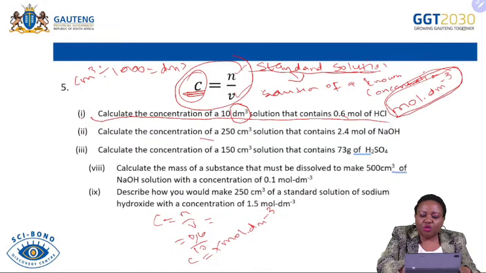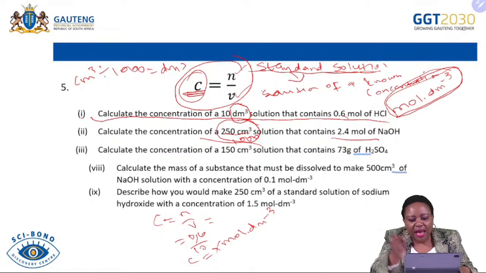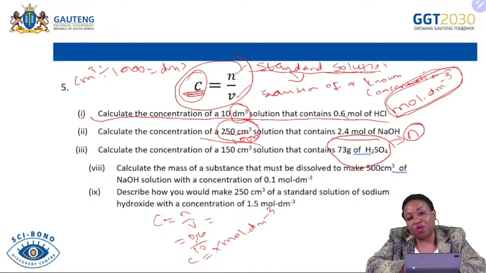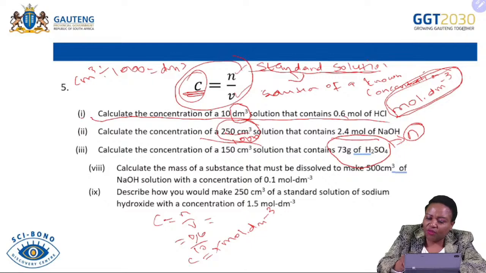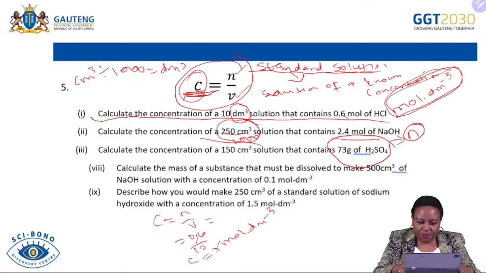And then sometimes you can be provided with the number of moles with a volume like this one. You know that here we just have to divide by 1,000. However, we're going to use the same method. And then when you are provided the mass and the molar mass, already the examiner is providing you with the number of moles. So you can use this information to find the number of moles, so that you can be able to substitute it in our equation.